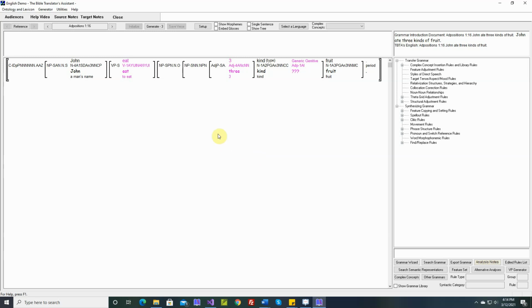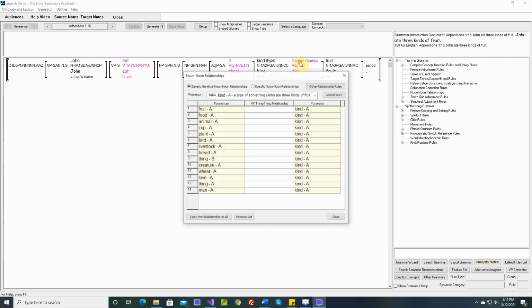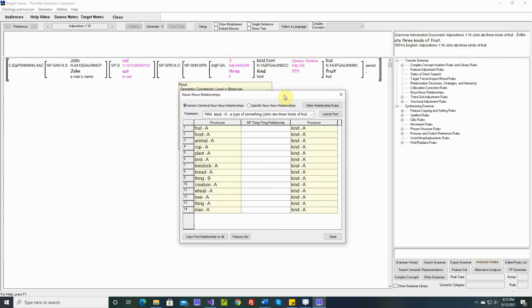Let's continue working through the adpositions. This one is saying John ate 3 kinds of fruit. And we haven't yet specified the generic genitive here. It's very tempting to say this is a Norman genitive because it has the word of. But this isn't actually a Norman genitive.